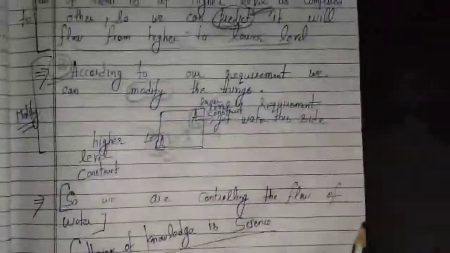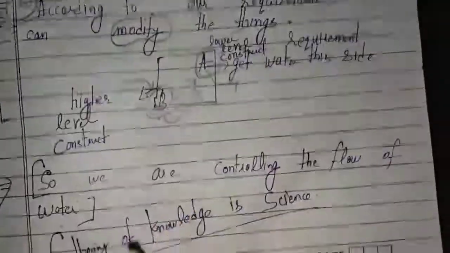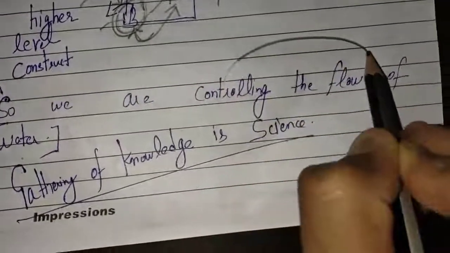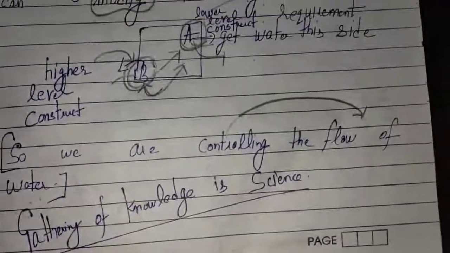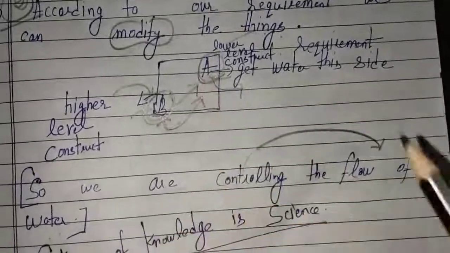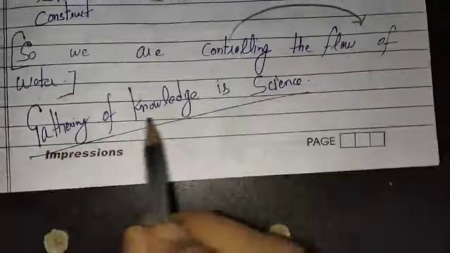And the third concept is we can control the phenomena. By doing these two things, we are controlling the flow of water also. We can control the flow. If water starts moving from B to A part, we have controlled the flow. And gathering of knowledge is known as science.